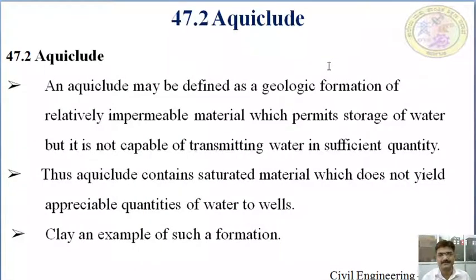Thus, an aquiclude contains saturated material which does not yield appreciable quantities of water to the wells. Hence, clay is an example of such a formation.